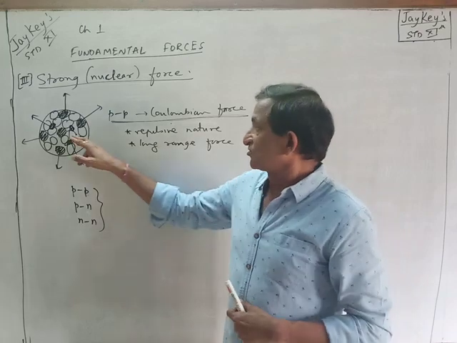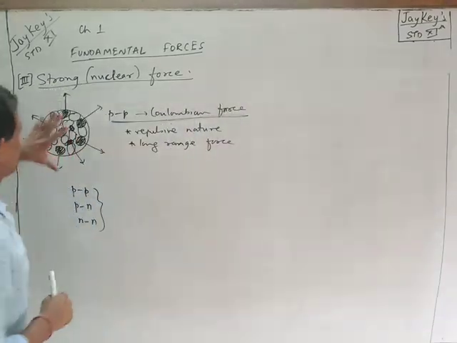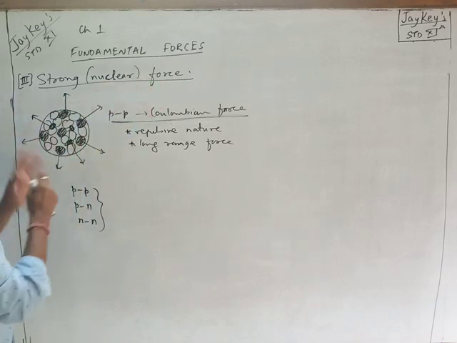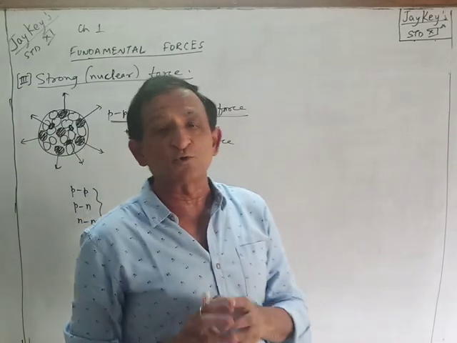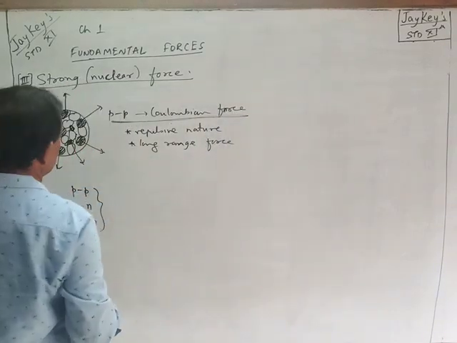Okay, so there is a resultant repulsive force in the nucleus, and due to this repulsive force, it is expected that the nucleus should be broken. In the nucleus, between protons, there is a resultant repulsive force, hence the nucleus should break. It should not remain intact because of the repulsive force.